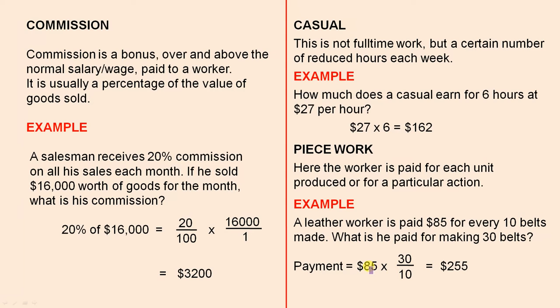So $85 for every 10 belts. He made 30, so we divide that by 10. So that gives us 3. So it's actually 3 times 85 because he made 3 lots of 10. For each lot of 10, he gets $85. He made 3 lots of 10, so he's paid $255.